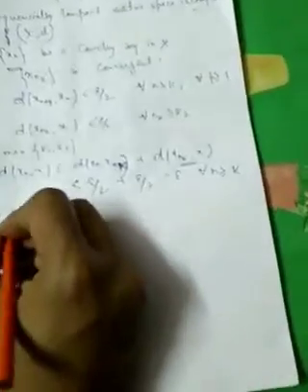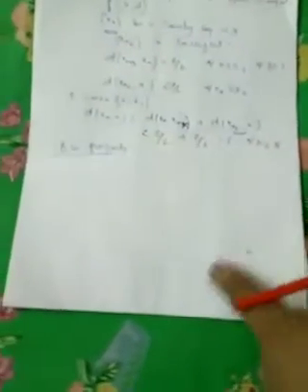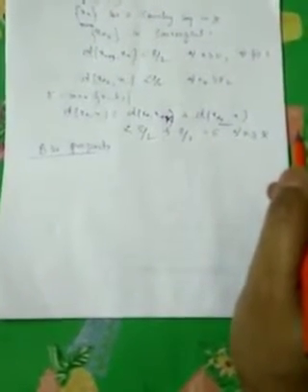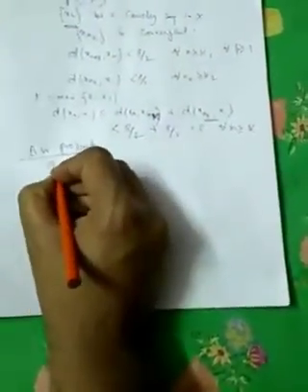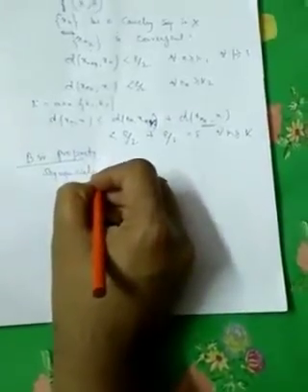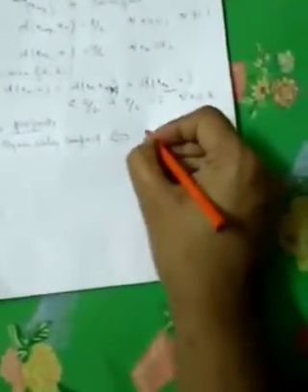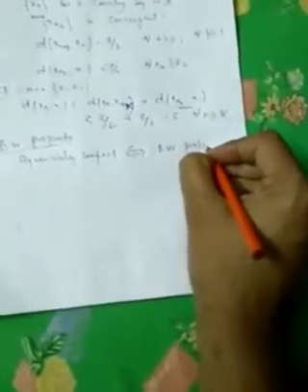Okay, next is the definition, Bolzano-Weierstrass property. A metric space is said to satisfy the Bolzano-Weierstrass property if every infinite subset of X has a limit point. Now the important theorem is: a metric space is sequentially compact if and only if it satisfies the Bolzano-Weierstrass property.